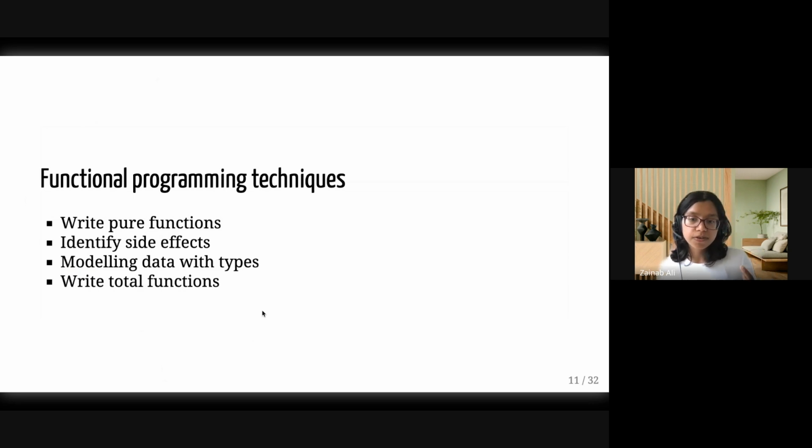So as I said, functional programming is a technique that we can use along with things like tests, along with naming and structure, to make sure that our code is easy to understand, reason about, and essentially bug-free. And the first thing that we're going to look at is how to write pure functions.